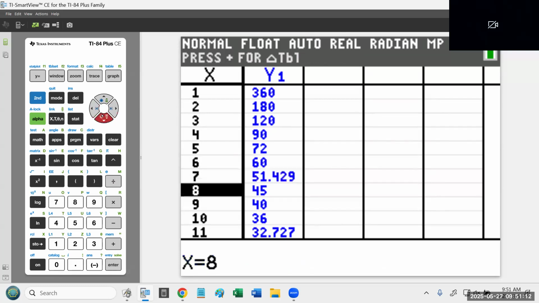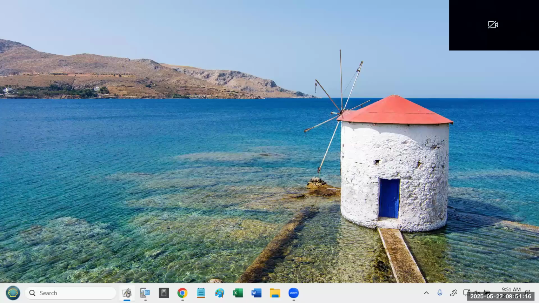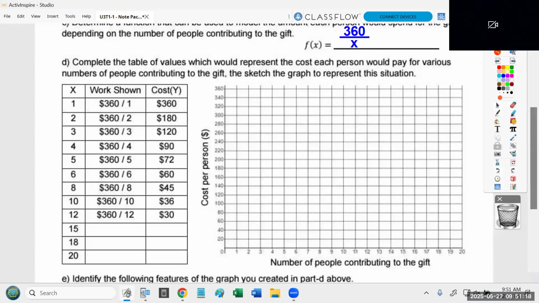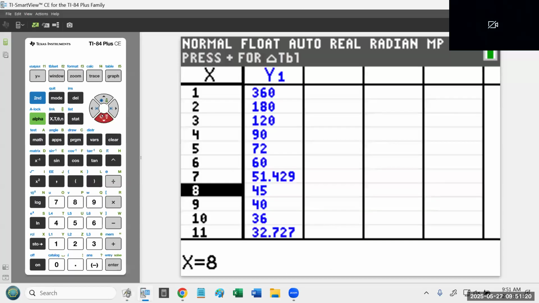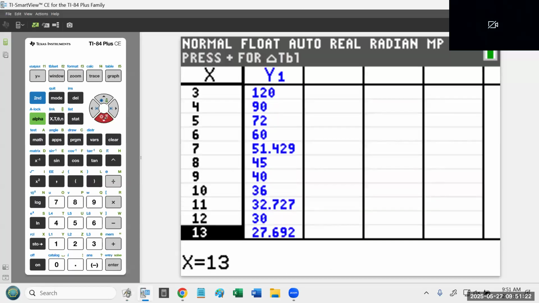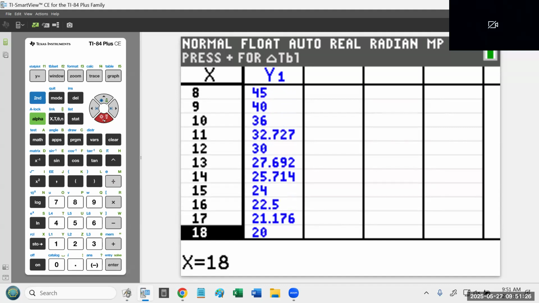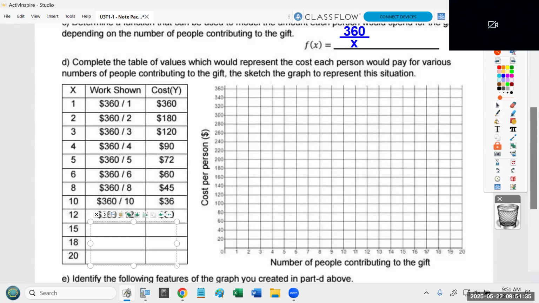Okay. So the table stops at 12. We need to find 15, 18, and 20. So if we go down, if there are 15 people, they each pay $24. If there are 18 people, they each pay 20. And if there are 20 people, they each pay 18. So we got to record those numbers, 24, 20, and 18. So that's the first part of part D. It says complete the table of values.